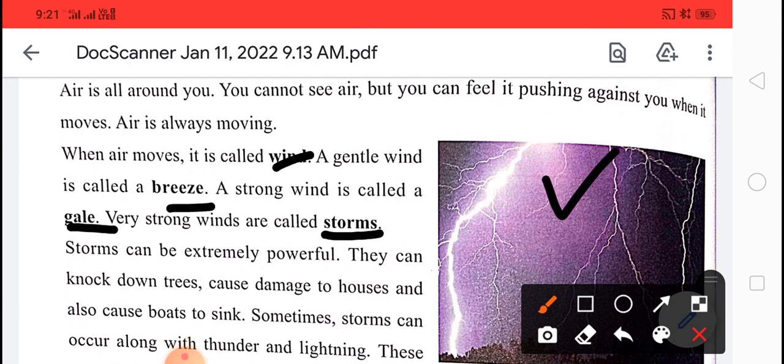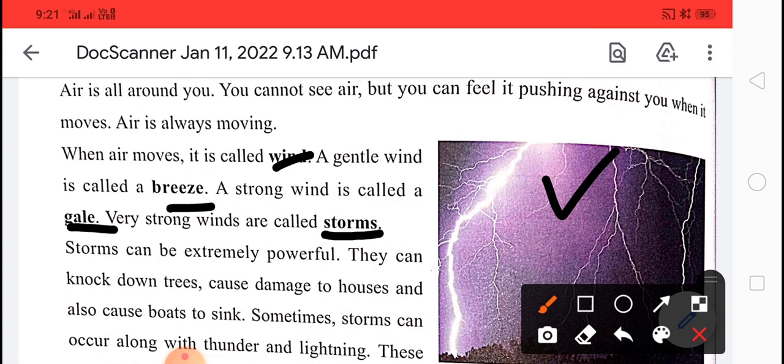Storms. Storms can be extremely powerful, students. They can knock down trees, cause damage to houses, and also cause boats to sink. Sometimes storms can occur along with thunder and lightning.